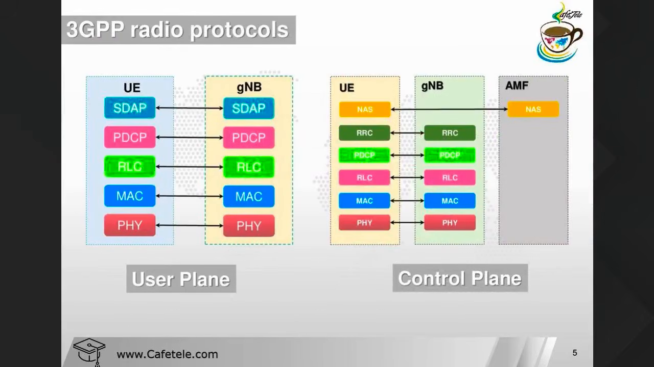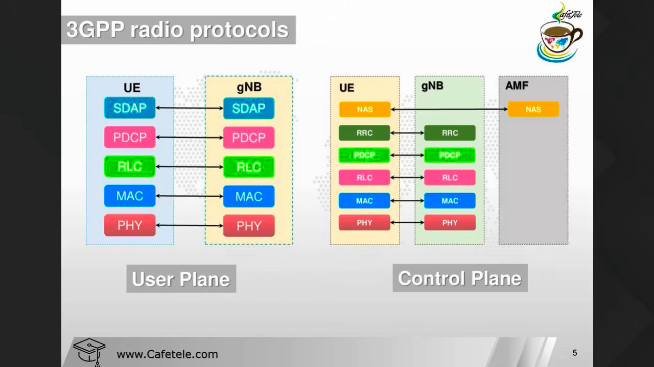Okay, this is the 3GPP radio protocol structure, the basic one. Here we have the user plane protocol, and this side we have the control plane protocol. In the user plane protocol, we can see we have a new protocol structure, SDAP, or service data adaptation protocol. This one is added in NR. We don't have this on the LTE side. Earlier in LTE we only had PDCP, RLC, MAC and the physical layer, but in NR we added SDAP.